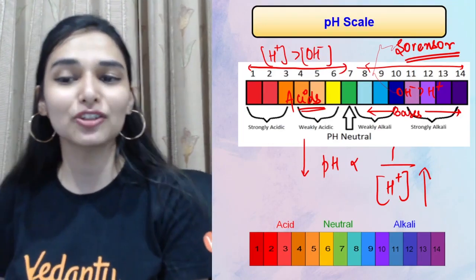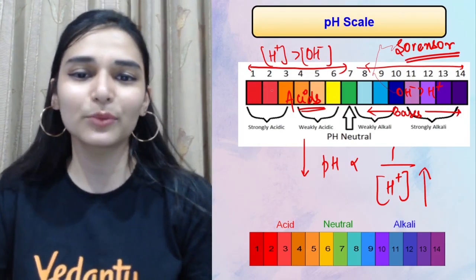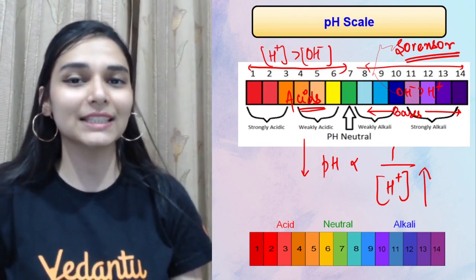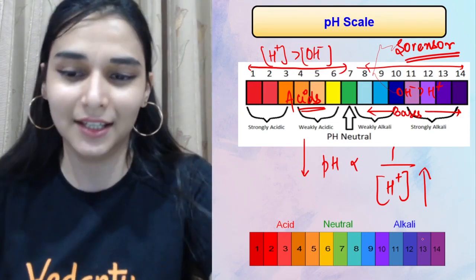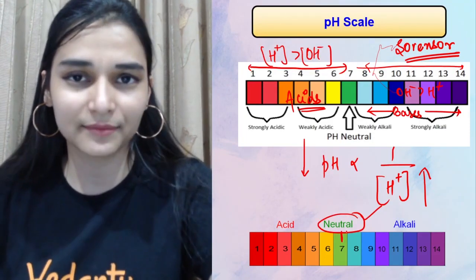Higher is the pH, stronger is the base. So strongest acids would be having pH around 0 to 1. ठीक है, and strongest bases का कहाँ होगा? Around 14. So the table is, and neutral solution will be there at pH 7.